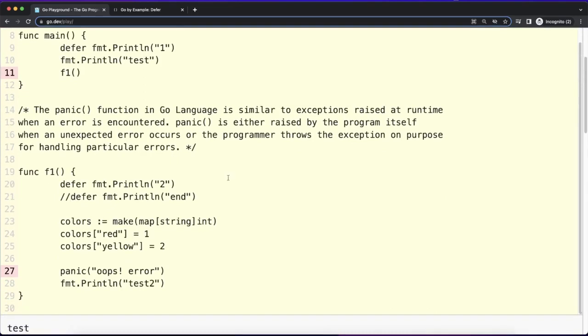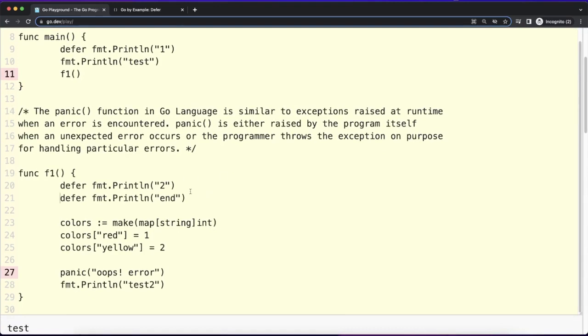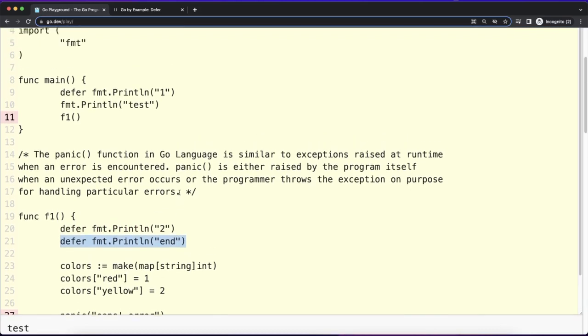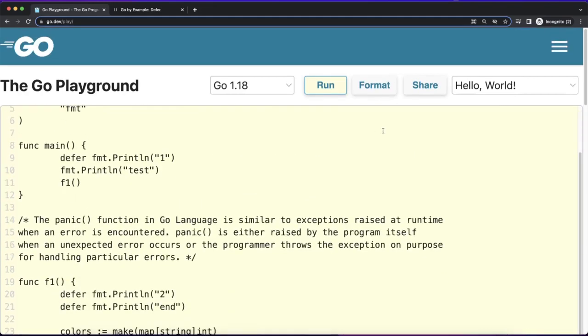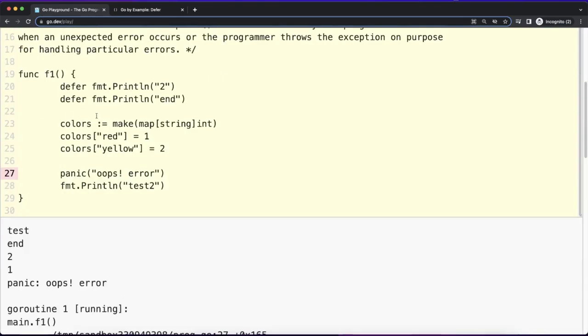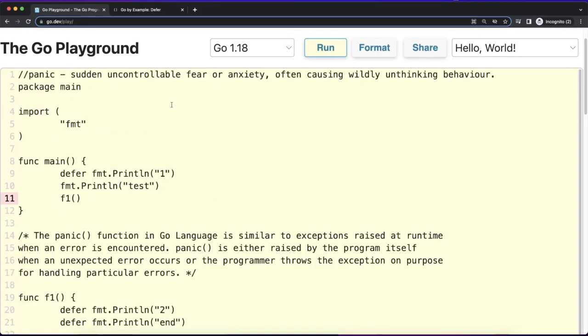If I turn on this line, then what will happen? There are 2 defers, so which will be executed first, 2 or end? This will be executed in reverse order. We are deferring this at the end, then we are deferring this, that means this will be second to the end. If I execute this now, then the output will be test, then it will print end, then 2, then 1. So test, then end, then 2, then 1.